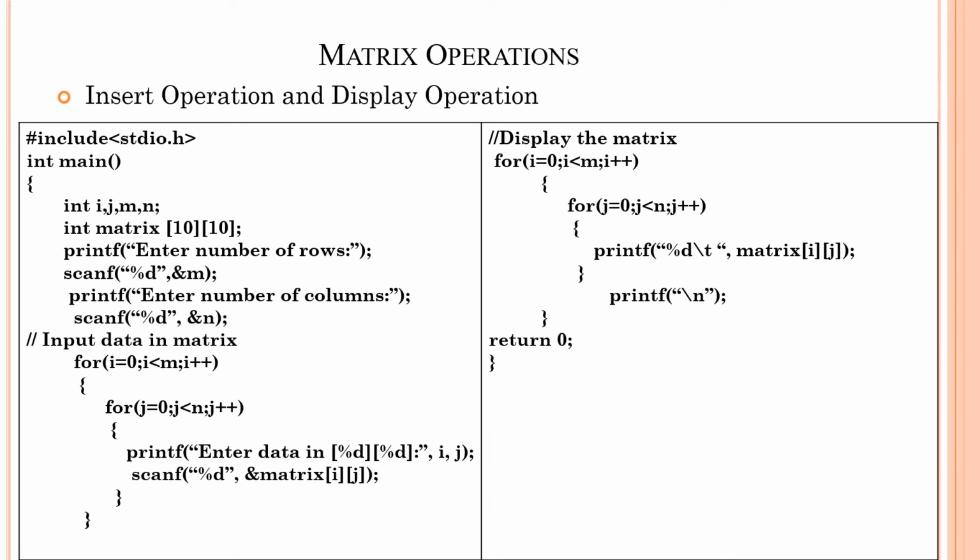First we are going to enter the number of rows and columns as m and n. To input, we use for loops: i equals 0, i less than m, i plus plus, and j equals 0, j less than n, j plus plus. With these loops we enter the matrix elements and then display the matrix.